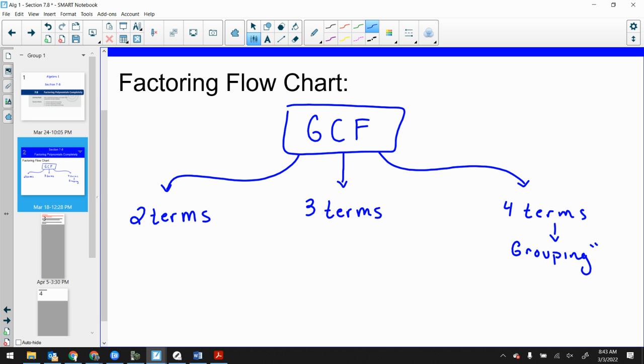And again, you should be copying this down. Factoring by grouping. That's the only way we know how to factor something with 4 terms. It's the factoring by grouping method. Now, what does that look like?